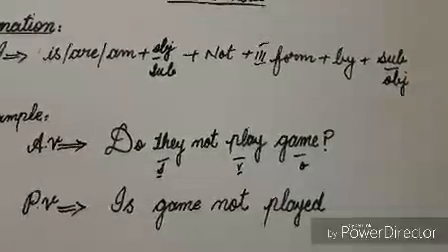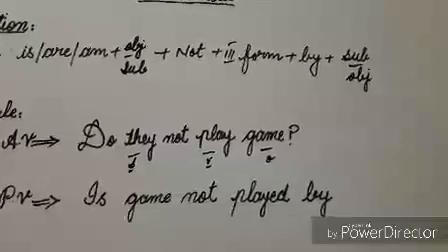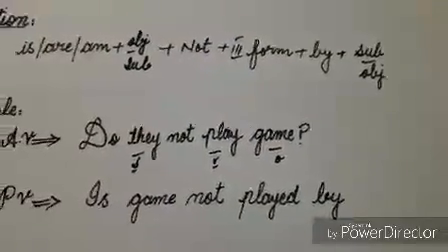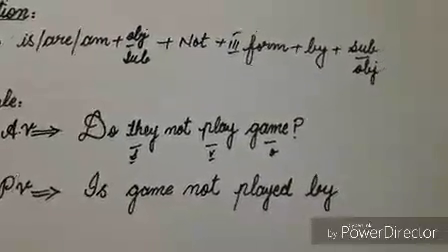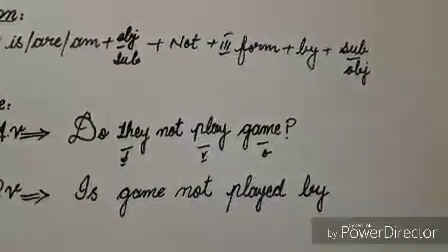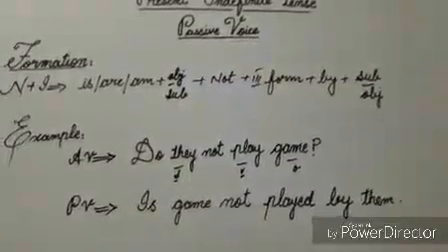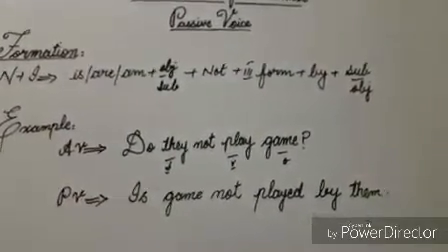According to the formation, now I'll write here preposition by. Next to preposition by, I'll write here subject in objective condition. In this sentence, you can see that the word they is our subject and its objective condition is them. So now I'll write here the word them. Now you can see that by using this formation, we have made our negative plus interrogative passive voice sentence.